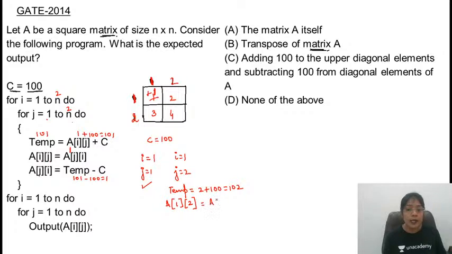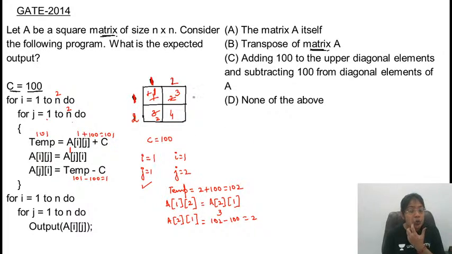यहाँ पे value क्या आएगी? Whatever value is available at second row and first column. Okay. Second row and first column value is 3. So this value is updated here, 3, and A of 2 comma 1 में value क्या आएगी? Basically values are getting interchanged. So this value comes out to be 102 minus 100, that is equal to 2. Second row और first column पे value क्या आ गई? 2. That means ये जो column और row हैं, these got interchanged. So i equal to 1 is over.